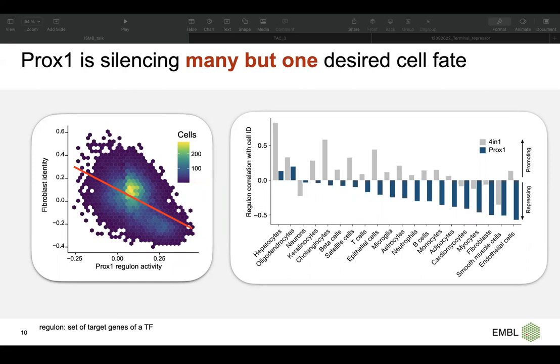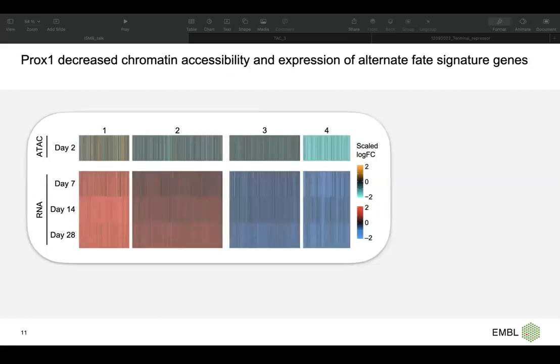So when we see that PROX1 is actually repressing the other cell fates, we start to think that we need to understand what the important targets are that PROX1 is using for repressing other cell fates. For that, we designed another experiment, in which we had bulk ATAC-seq data for day 2, comparing control versus PROX1 overexpression, and also RNA-seq data from day 7, 14, and 28, comparing overexpression of PROX1 versus GFP.